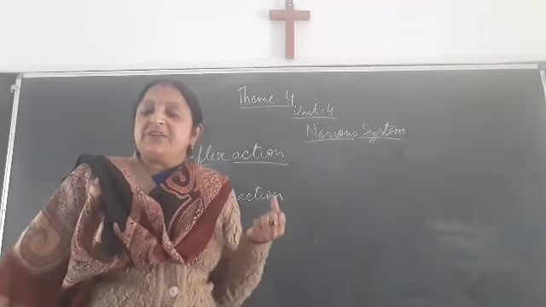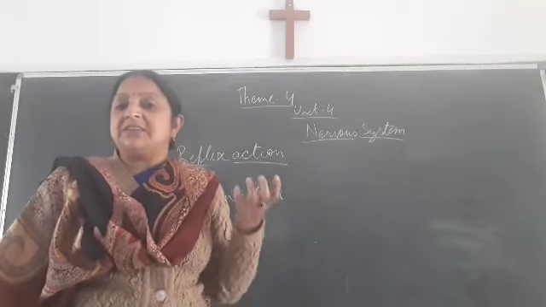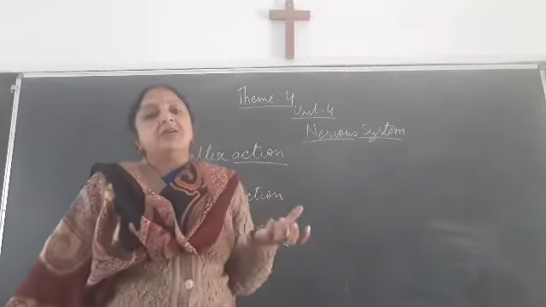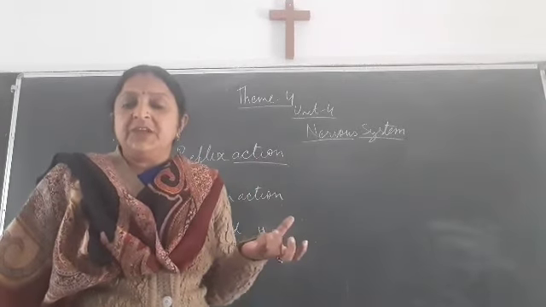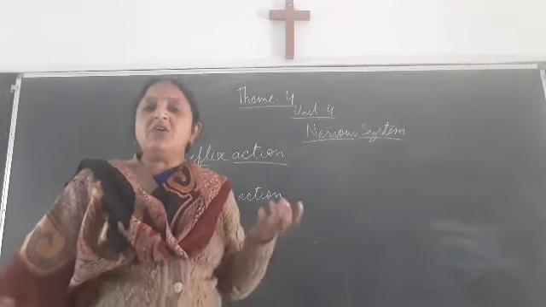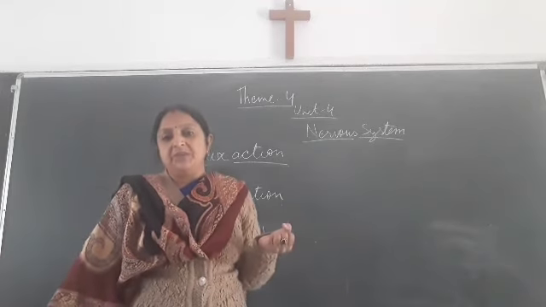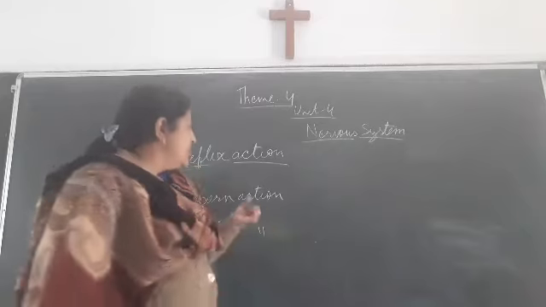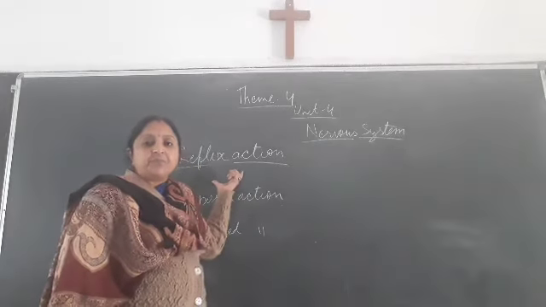Effector and receptor may be our skin, our gland, our sense organ, or any organ of our body. So this is all about the reflex action.